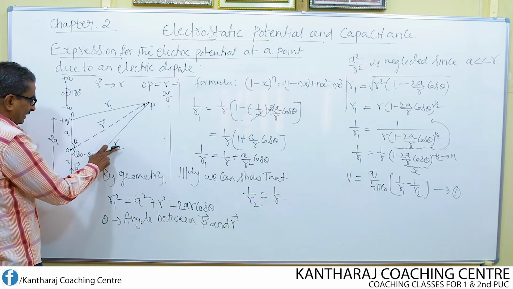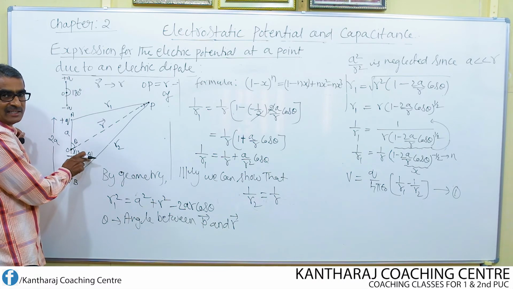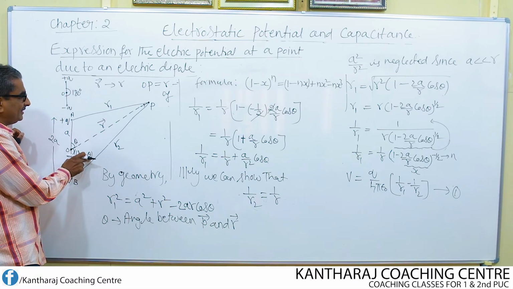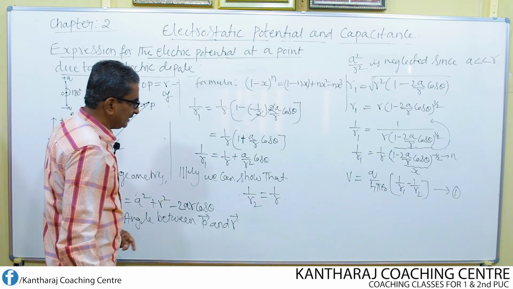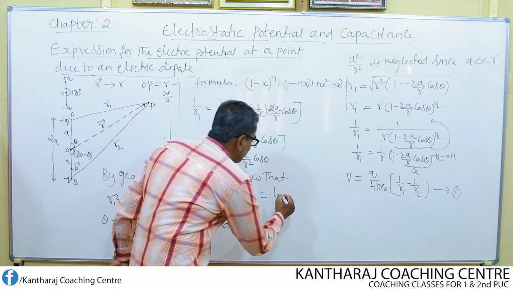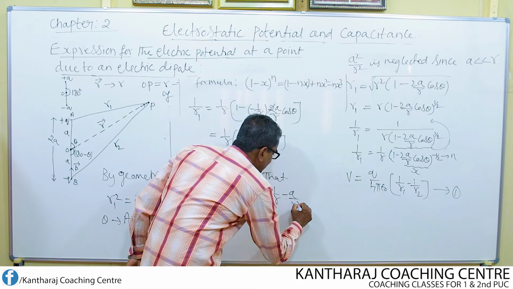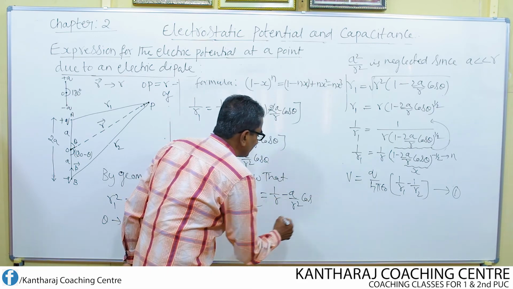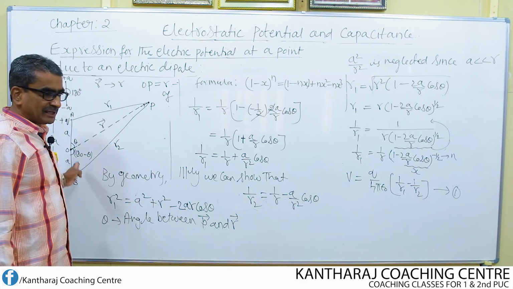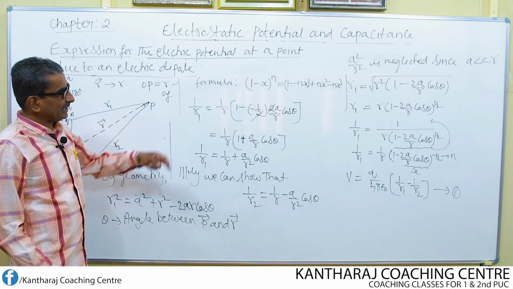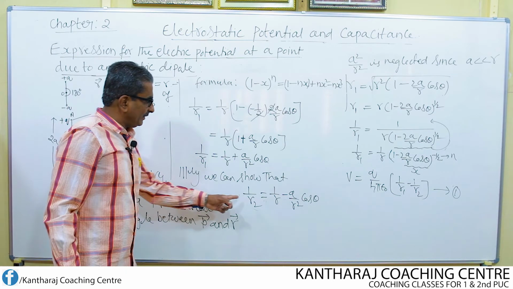Because while calculating r2 we took the angle as 180 minus theta, while calculating r1 we took the angle as theta. Therefore 1 by r minus a by r square into cos theta. So if we use the equation of r2 square, which I erased, then we get this